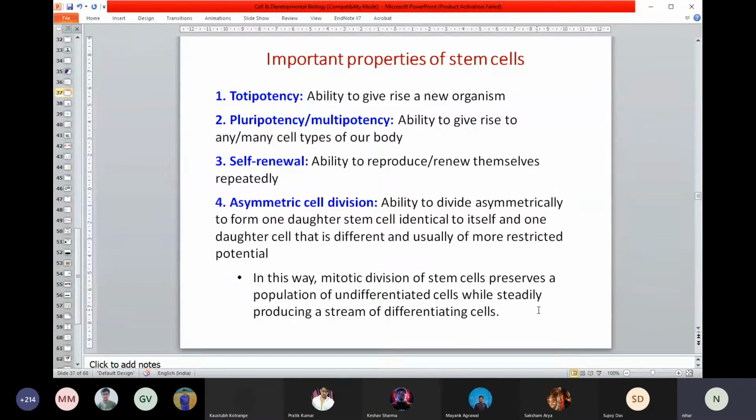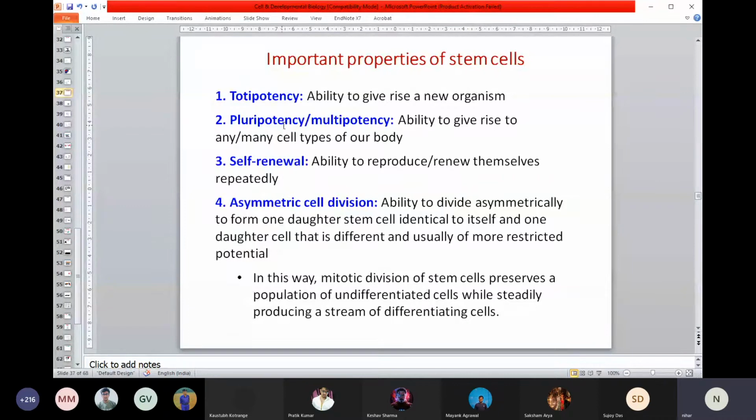So that's a continuous process. So here is some of the terminology I already mentioned, but again I can tell you. Totipotency I already explained. It is the ability of a cell to make the full organism. A zygote is a totipotent stem cell, and I told you, up to 16 cells.